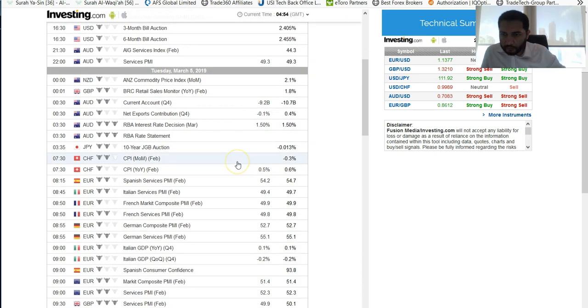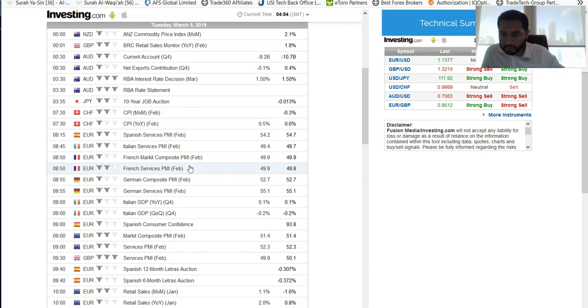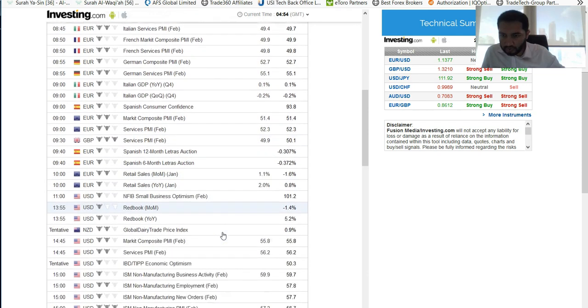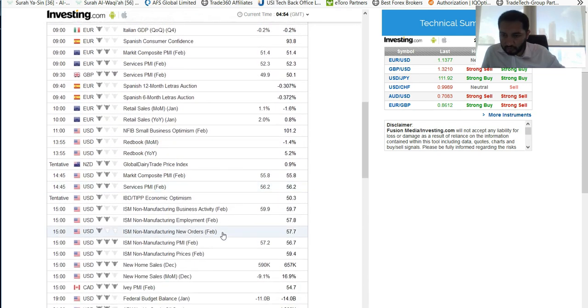The other important news on Tuesday is from Australia, which is the RBA interest rate decision and RBA rate statement, CPI from Japan, some news for the Swiss franc, and some important news for the Japanese yen. So we do expect a lot of big volatility in GBP and EUR/USD on Tuesday. Monday is going to be a little bit quieter.